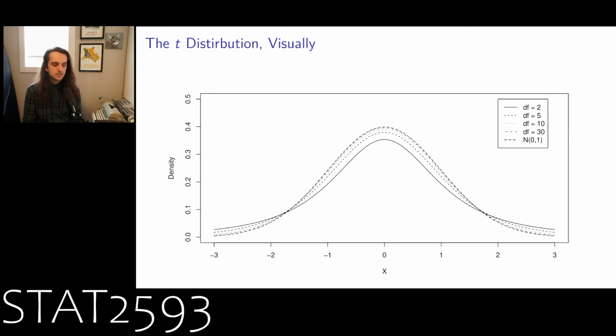The shape is the same, but if you look at how likely it is to fall around, say, -3, that solid line is way above that normal dotted line. And so when our sample sizes are small, we're very far from a normal distribution. But as the sample size grows and grows, these approach one another. This is why we can use the standard normal distribution if we have a large enough sample size. However, when the sample size is small, that approximation becomes bad. I'll just point out here that for any n, the t-distribution is going to apply if we're assuming that there's a normal population.